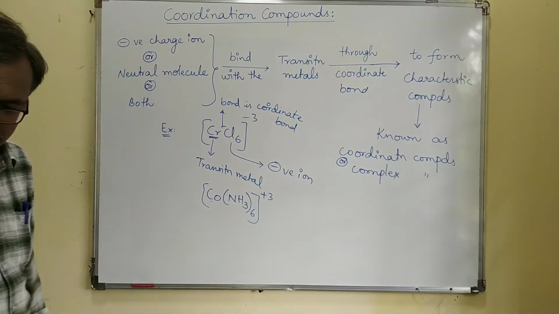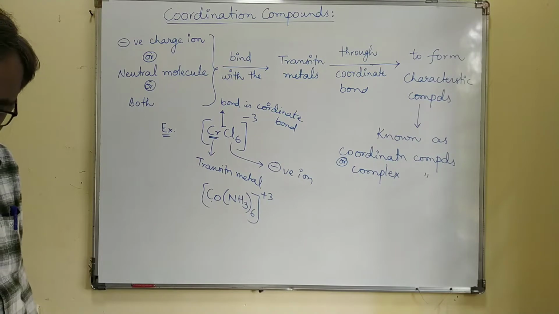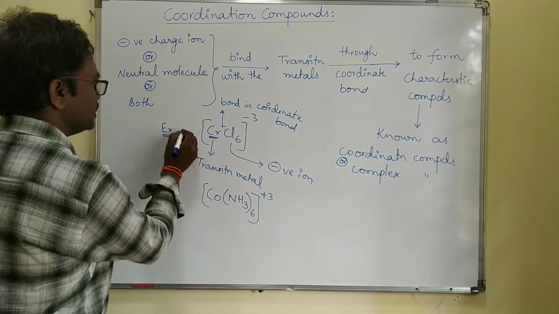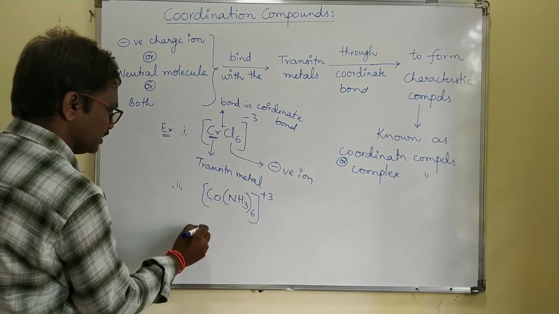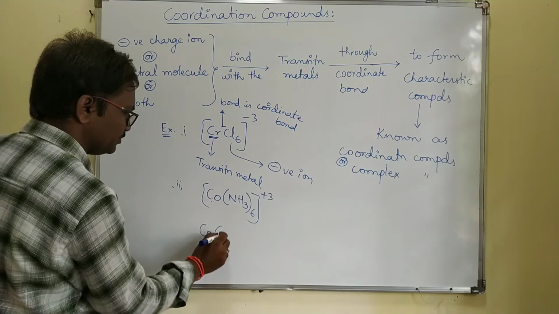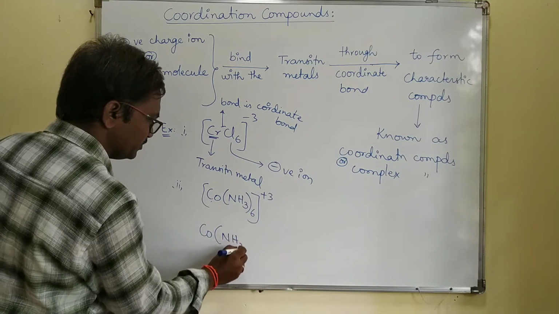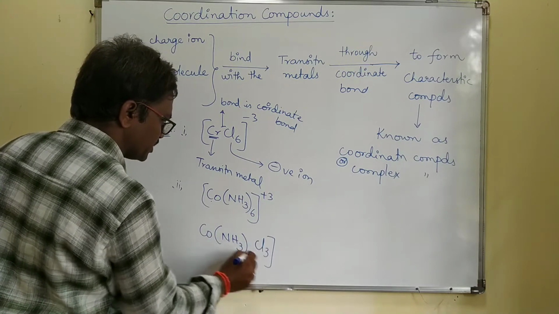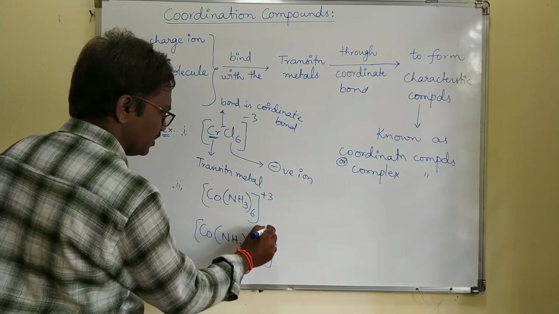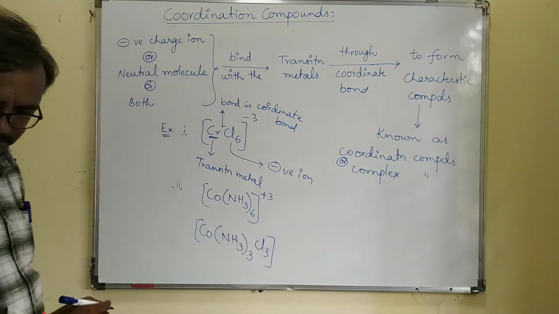Suppose you see, this is the first example. Second example, you can write, third example, cobalt NH3 3 times, Cl 3 times, plus 3.